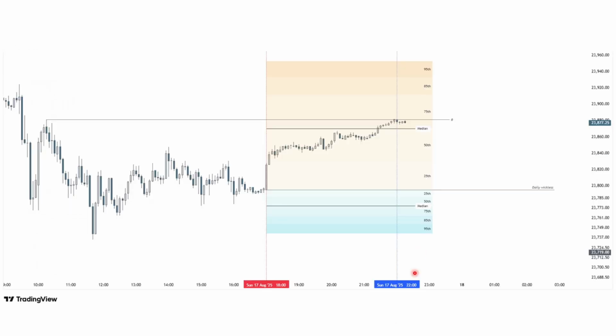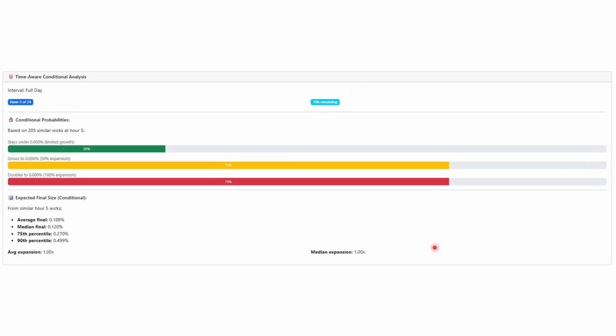Okay, so if we come back here and we look where we are, we're at 10 o'clock in the overnight session. So what I can also do with this report is set a time aware condition to it as well.